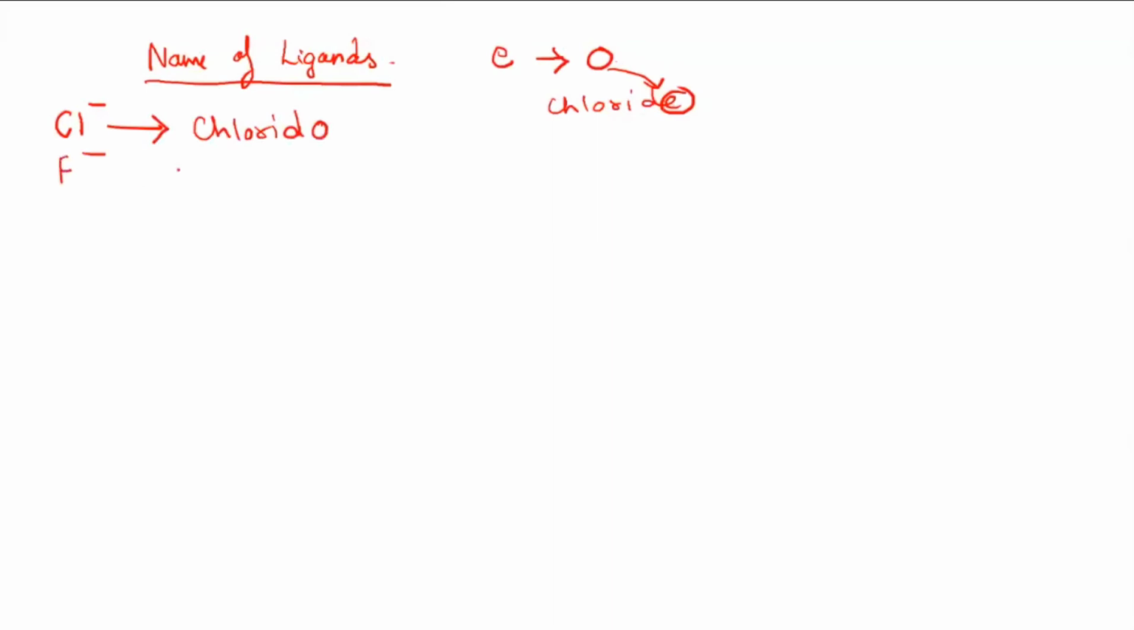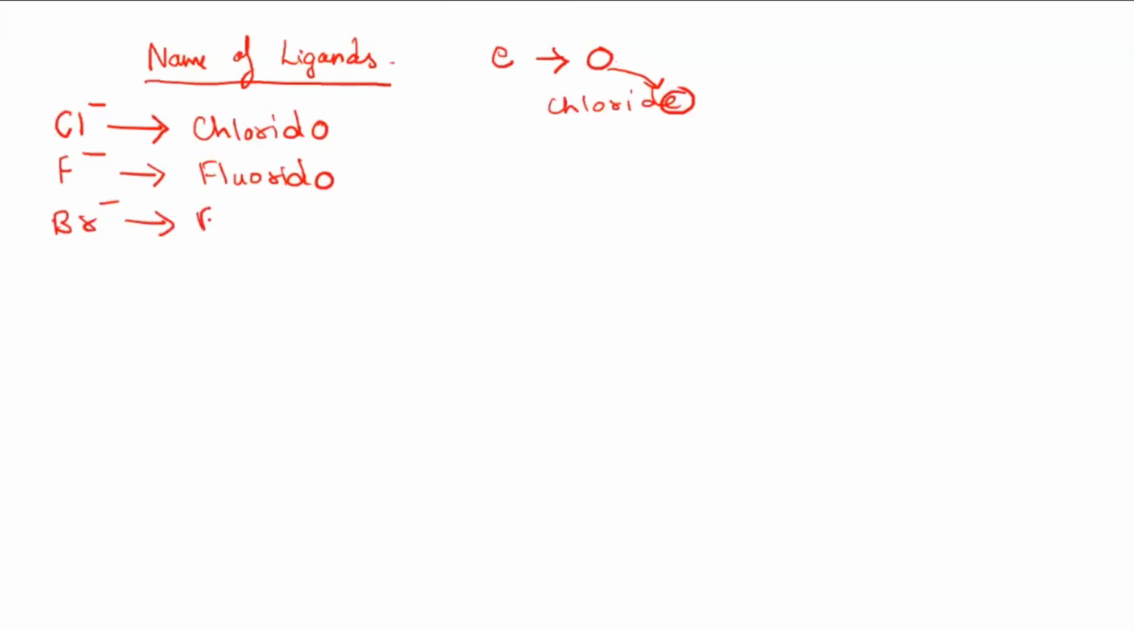And if I have F minus, this will be called fluorido. It's fluoride, but you remove that E and replace it by O. So it will be fluorido. Only E you replace by O. That's it. Then next, we have Br minus.